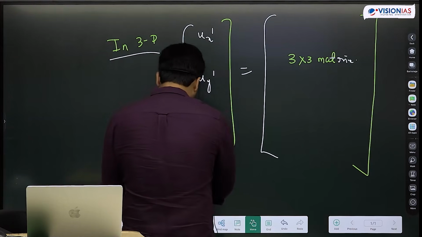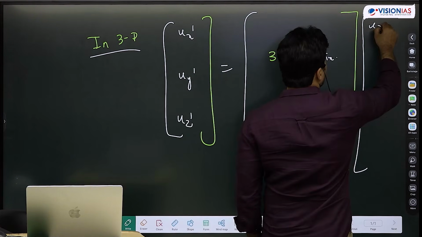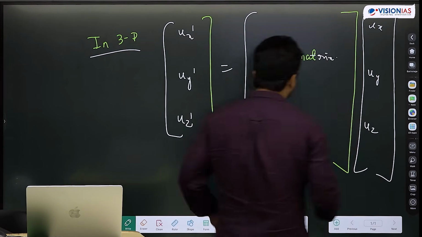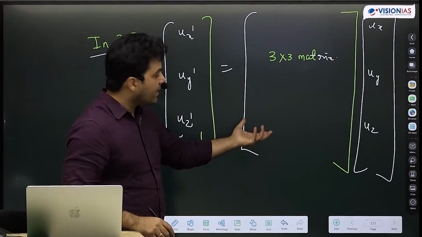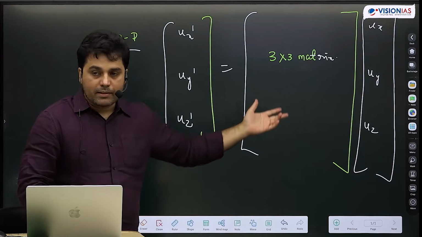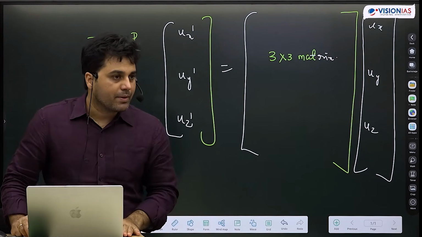And it should be ux, uy, and uz. So I should have some 3 by 3 rotation matrix, and it should again be a unitary matrix. I can say that also, that this should be a unitary matrix. Its determinant should be 1.